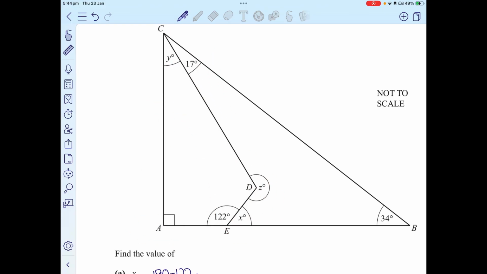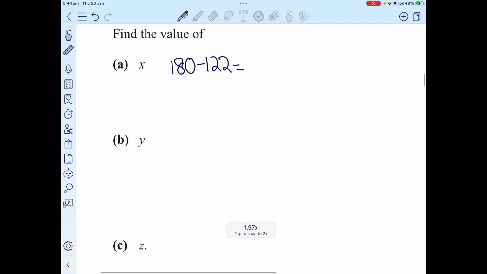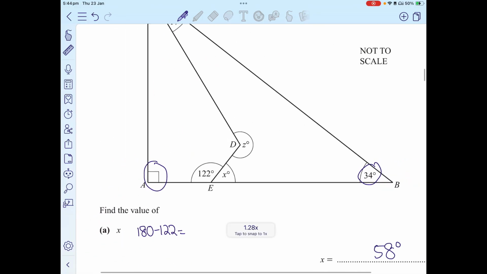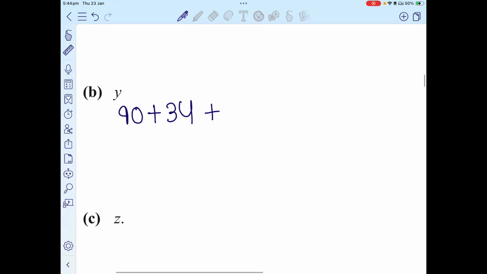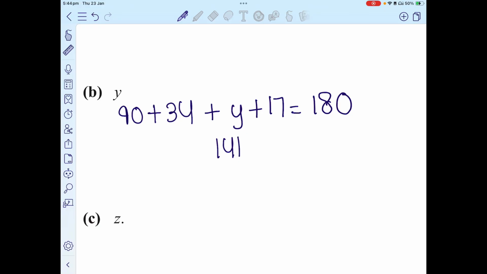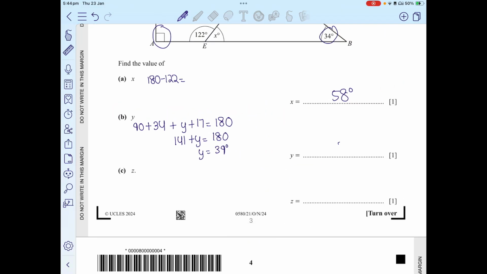Another property is that since this is a triangle, the total angle of the triangle should be basically 180 degrees. I have 34 here, I have 90 here, I have 17 plus y here. So I know that 90 plus 34 plus y plus 17 should equal 180 because the angles in a triangle always add up to 180. Now 90 plus 34 plus 17 is basically 141 plus y is equivalent to 180. So y is going to be 39 degrees. I hope that's clear, 39 degrees.